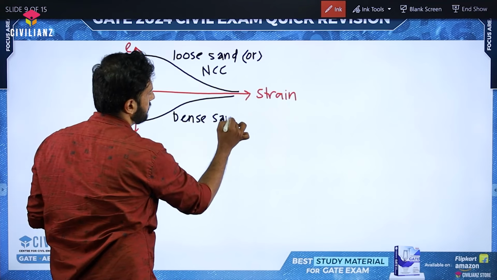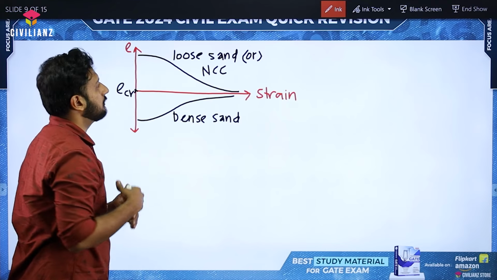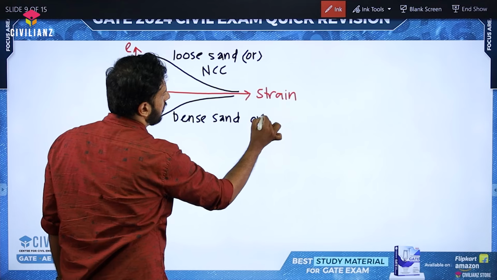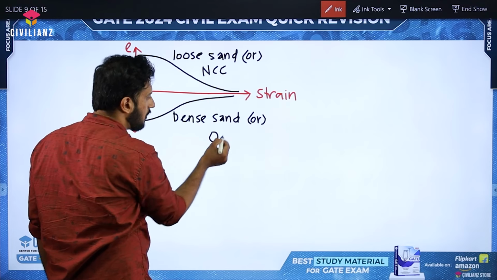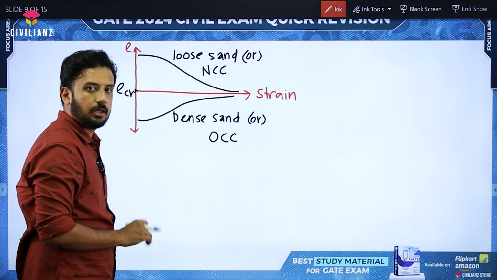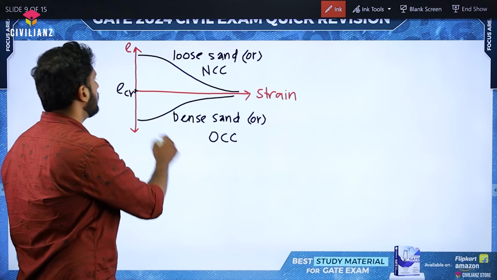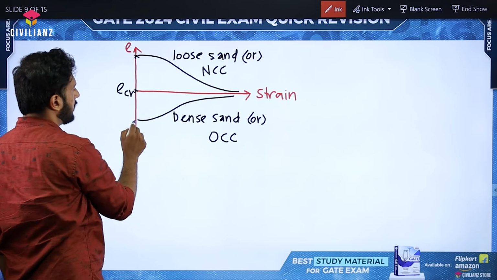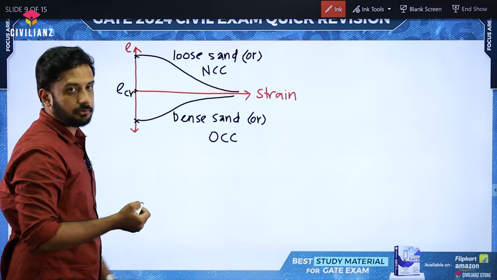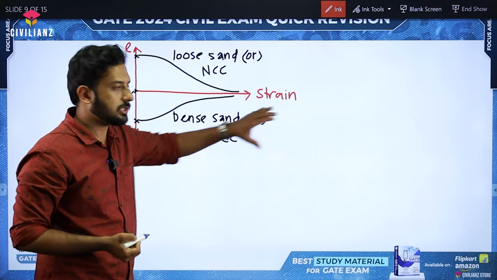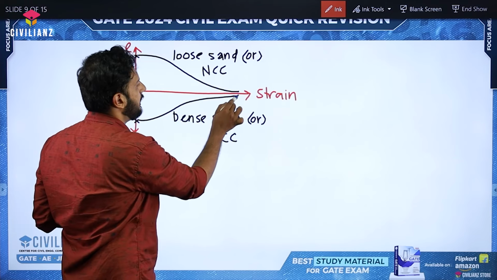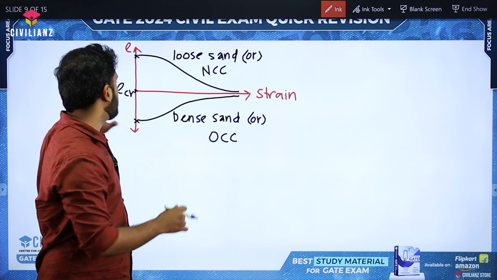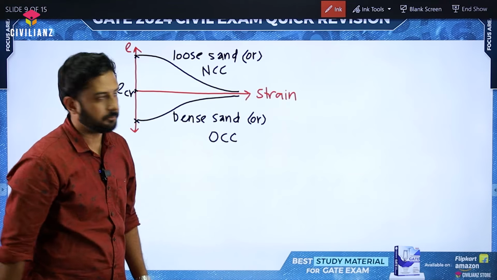Here in this question they have mentioned the case of loose sand and dense sand. Suppose if it was given as normally consolidated clay or over consolidated clay, OCC, then also the situation is same. So look at here what is happening. Loose sand and dense sand having different void ratio here. Look at this, different void ratio. At a larger strain, it is merging to a particular void ratio value, which is nothing but we call it as critical void ratio, right?